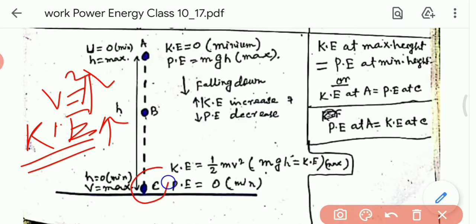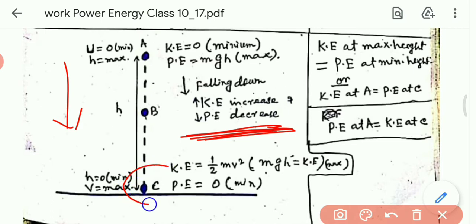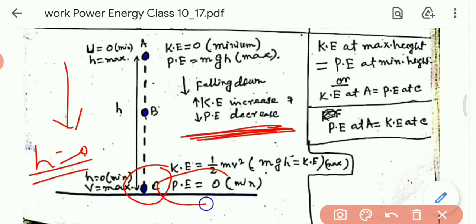At the point C, its velocity is maximum, v is maximum, and we know kinetic energy depends on velocity, 1 by 2 mv square. So kinetic energy is maximum. Now when a body is falling down, its potential energy decreases, and at the ground, height is minimum, that is 0. Then potential energy will also be minimum.